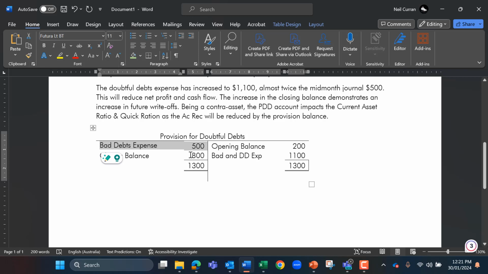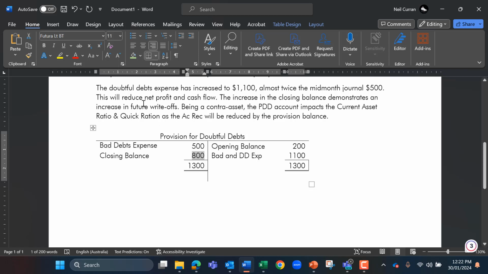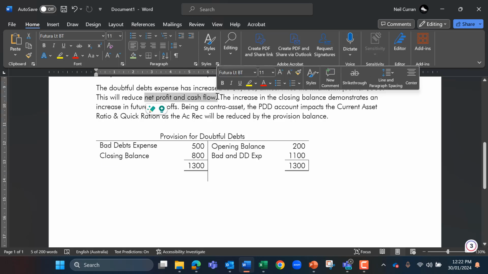The increase in the balance from 200 to 800, so the opening balance was 200, and now the closing balance of 800, also represents that the business is likely to incur more cash flow issues due to more accounts receivable deemed to be written off during future accounting periods. So the bad and doubtful debts has increased by $1,100, almost twice the write-off, and that is what is getting further written off for the year. And because it is deemed a finance expense, the bad and doubtful debts expense will reduce the net profit and the cash flow of the business.